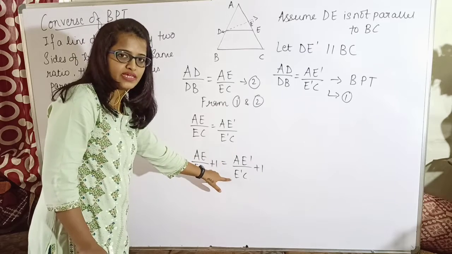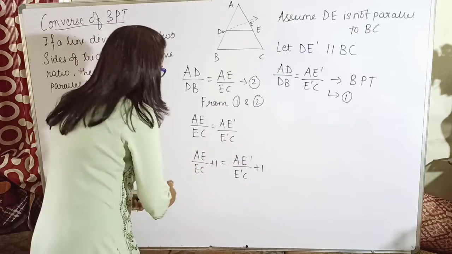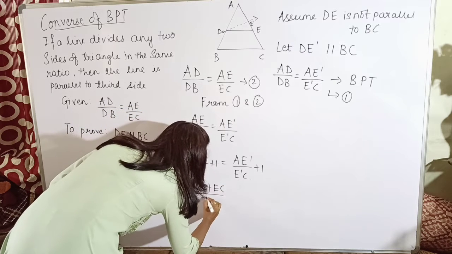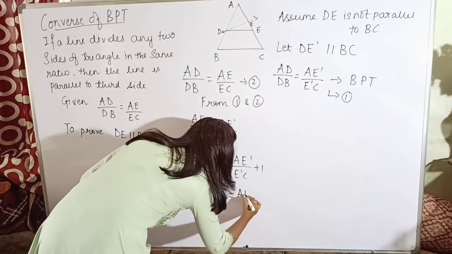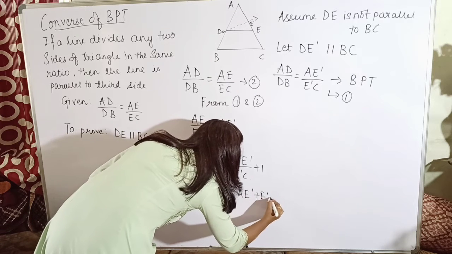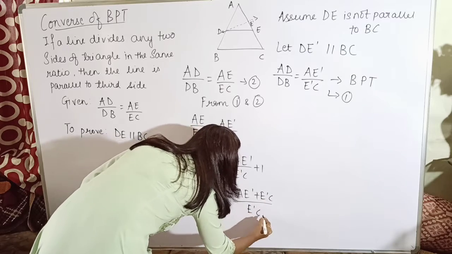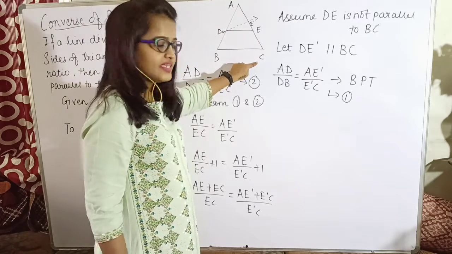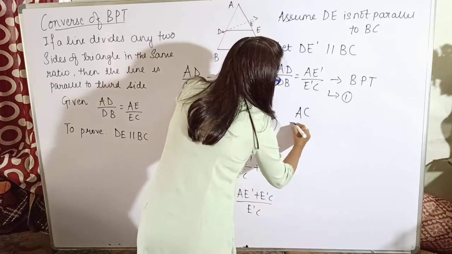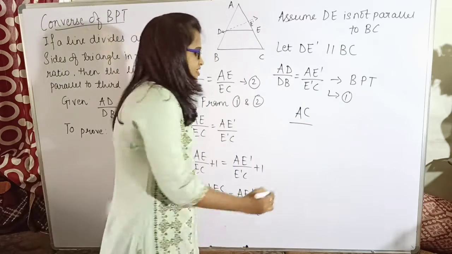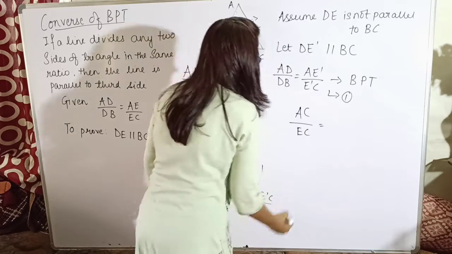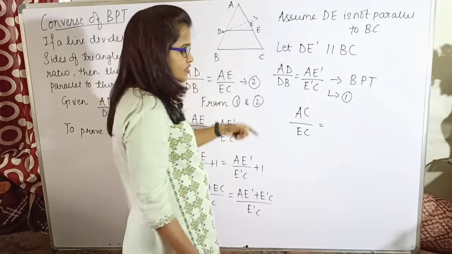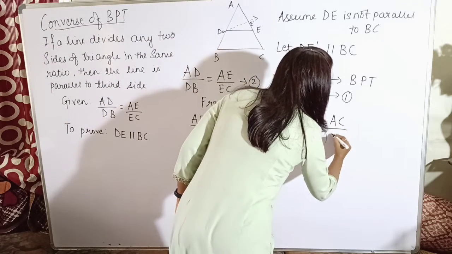Similarly here E dash C will be the LCM, so AE dash plus E dash C. So AE plus EC divided by EC will be equal to AE dash plus E dash C divided by E dash C. Now what is AE plus EC? AE plus EC is nothing but AC. So it will be AC divided by EC. On the right side, AE dash plus E dash C is also AC. So it will be AC upon E dash C.